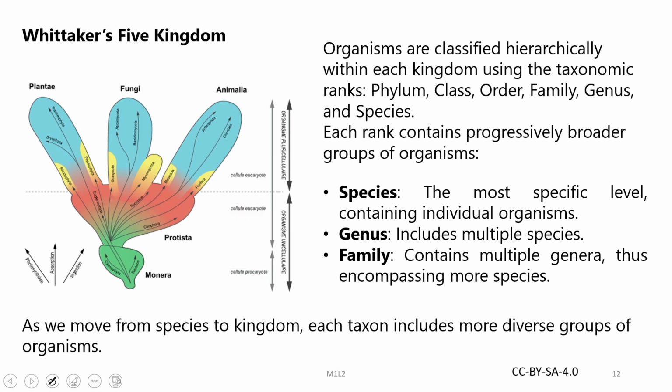Now, in this 5 kingdom concept, organisms are classified hierarchically within each kingdom using the taxonomic ranks like phylum, class, order, family, genus and species. Each rank contains progressively broader groups of organisms. For example, species is the most specific level containing individual organisms. Genus includes multiple species, family contains multiple genera, thus encompassing more species. So, as we move from species to kingdom, each taxon includes more diverse groups of organisms.